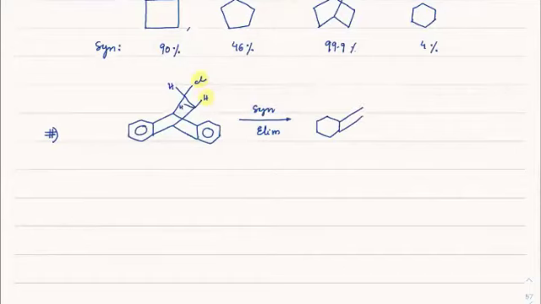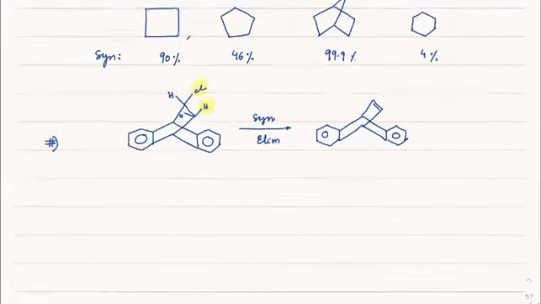Above, you will have a double bond. And we do know what exactly the Saytzeff and Hofmann products are already.